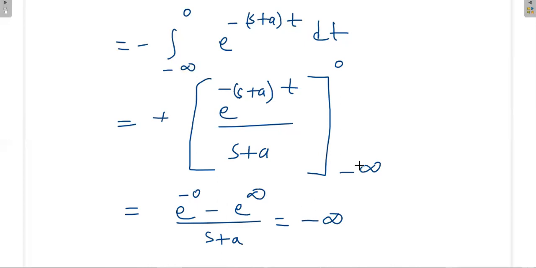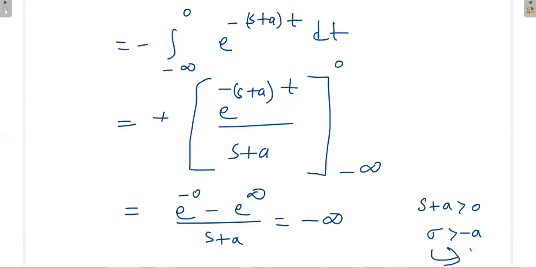It is because we are directly applying t equal to minus infinity. That means we are assuming that s plus a is a positive quantity. If s plus a is greater than 0, that means if sigma is greater than minus a, there is no Laplace transform.